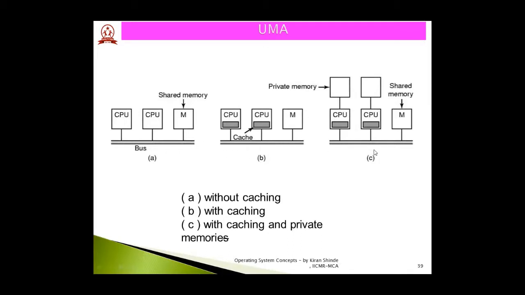And in figure C, there is private memory associated with every processor along with their local cache. And again, the main memory is shared across these CPUs or processors, which is called shared memory. So again, these are some examples of UMA, that is Uniform Memory Access Architecture. Or rather I can say the various patterns in which this architecture is used in multiprocessor systems.